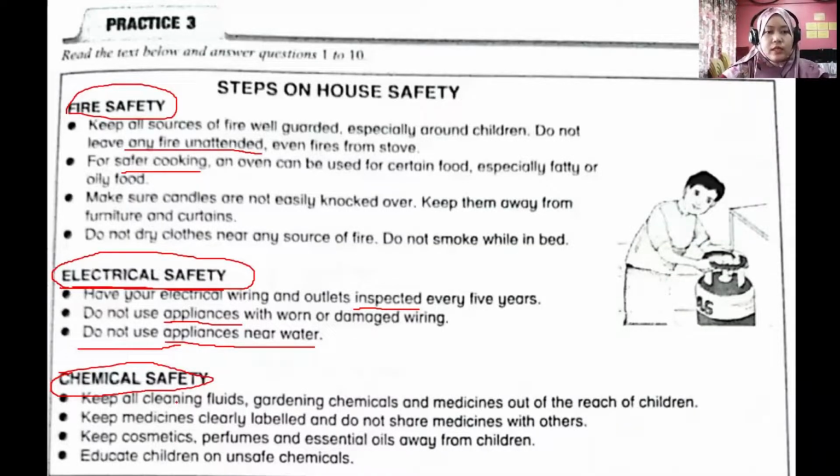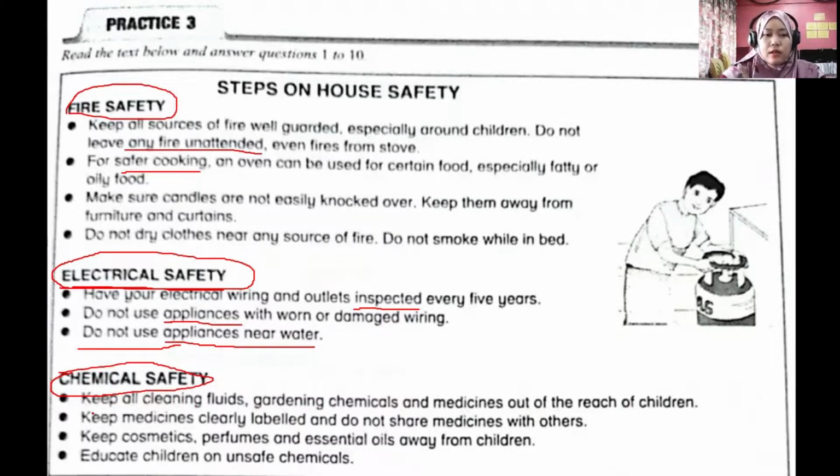Okay, so for the third element of safety is chemical safety. Okay, so the first tip of chemical safety is to keep all cleaning fluids, gardening chemicals and medicines out of the reach of children. Okay, so why do we have to keep out a reach of children? Because these chemical substances are very dangerous for children.